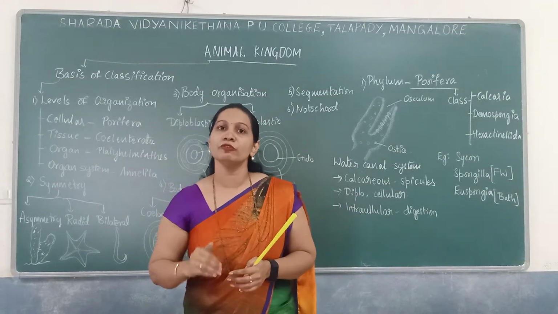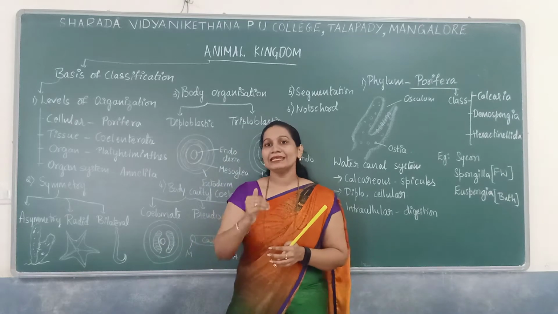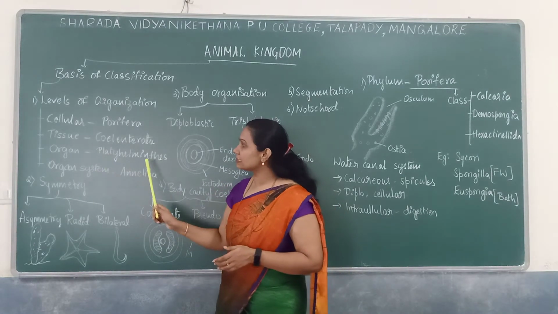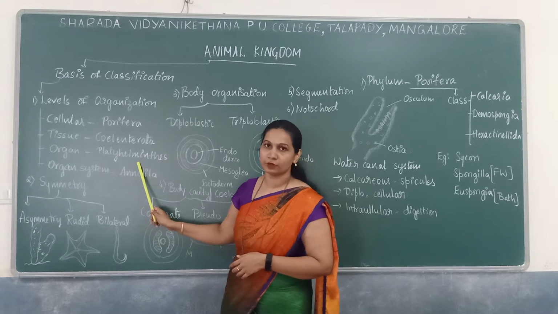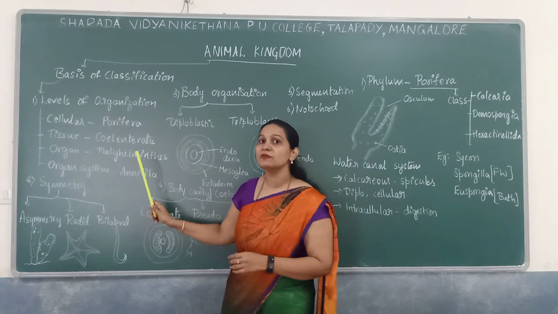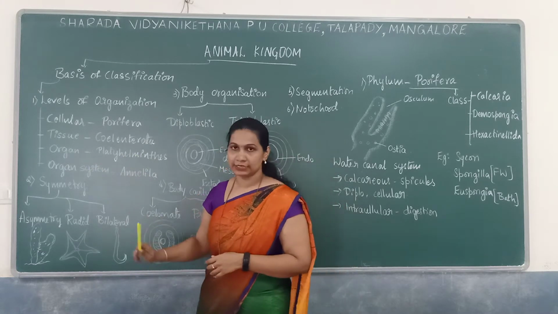Next, tissues combine to form an organ, so there is an organ level of organization. Example: Platyhelminthes, or flatworms, where all the body functions are performed by organs.